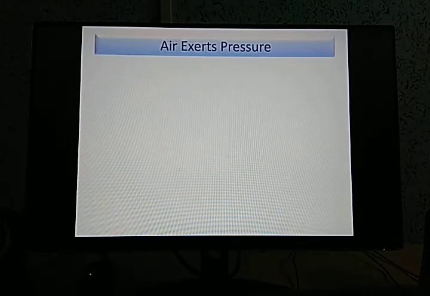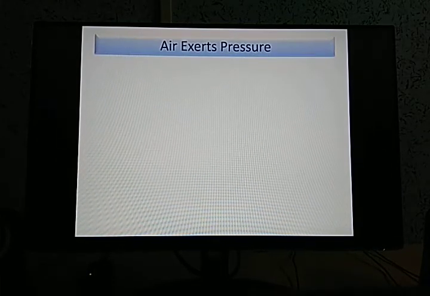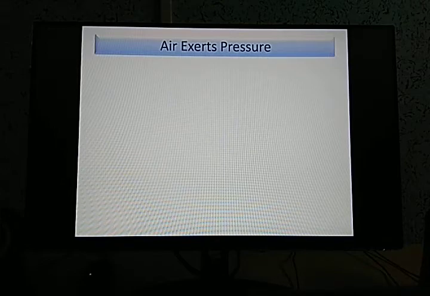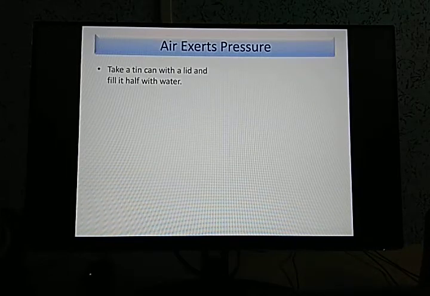Next is air exerts pressure. So how does air exert pressure? We all know that air exerts pressure. But how to prove that? Or how can we show that air exerts pressure? Obviously by giving some examples. So let us see one activity here.